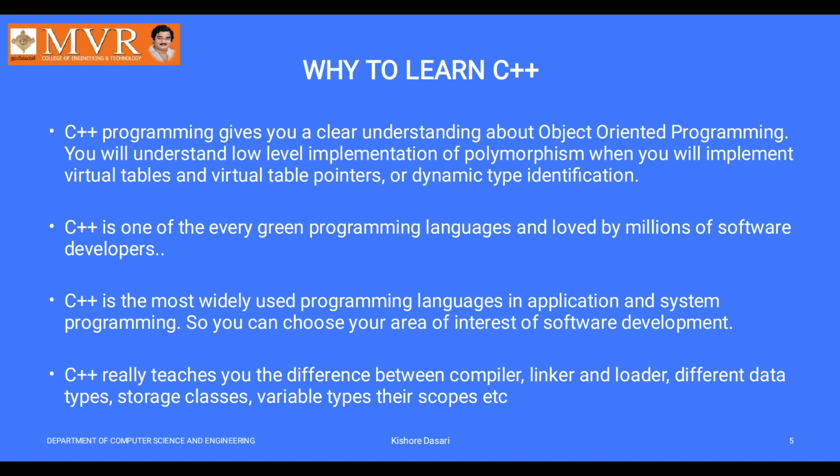So many features and advantages are there. You can write a program that uses memory and CPU cycles, that means the processor, effectively without wastage or with little wastage. That is what is meant by green programming.